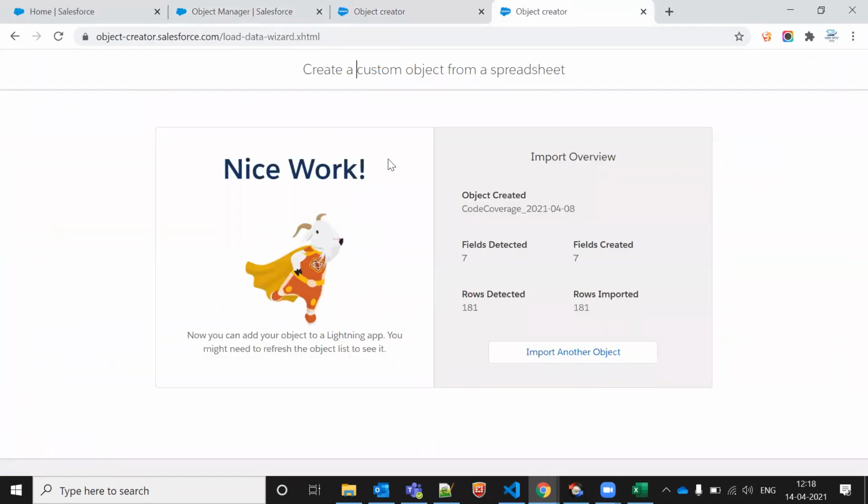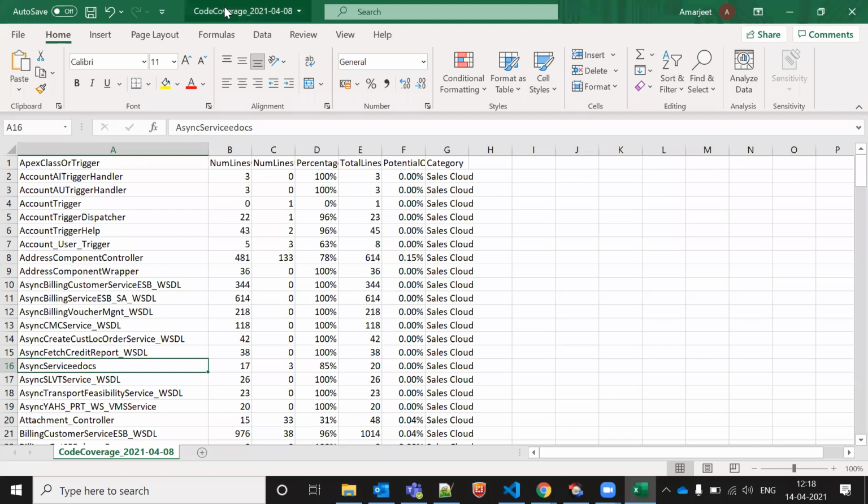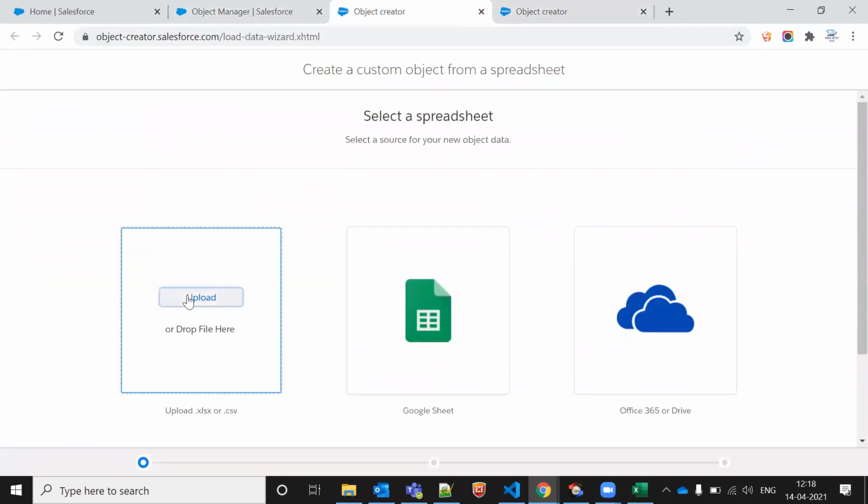Our this object is created. So what was the object name? It's a file name. I'll show you. So let me just upload it again.